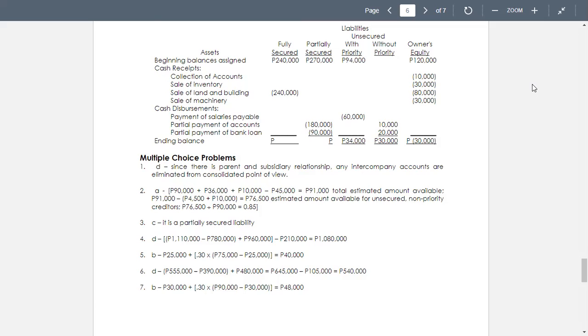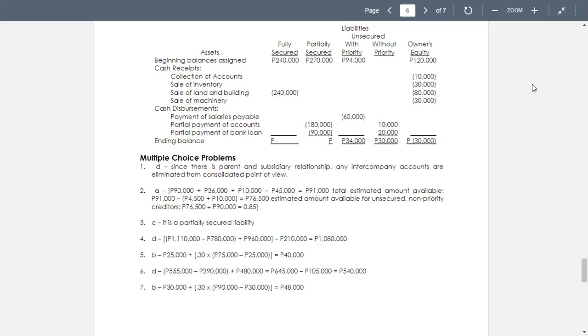1,110,000 as the current value of the assets pledged with fully secured creditors, and then we deduct the amount of fully secured creditors of 780,000, and we add 960,000. So we have the amount of free assets at current value, and we deduct 210,000 for the liability with priority.